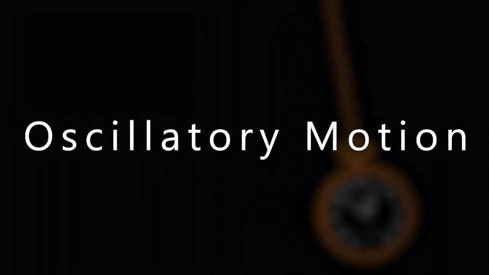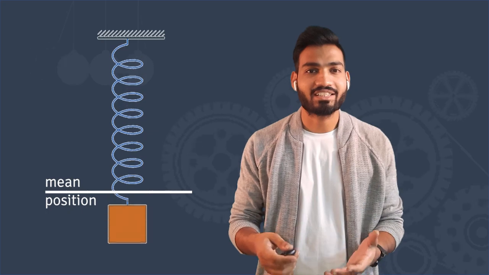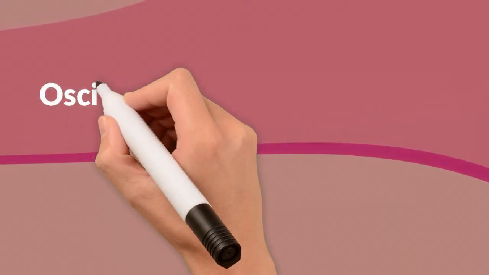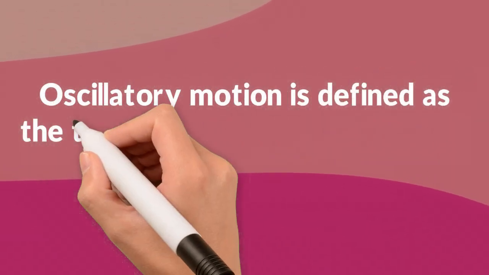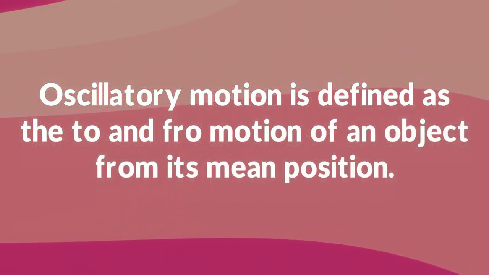The third is oscillatory motion. Here you can see that the block attached to the spring is moving in a to and fro motion from its mean position. So we can say that it is in an oscillatory motion. So oscillatory motion is defined as the to and fro motion of an object from its mean position. In class 9th, we'll mainly focus on only the linear motion.